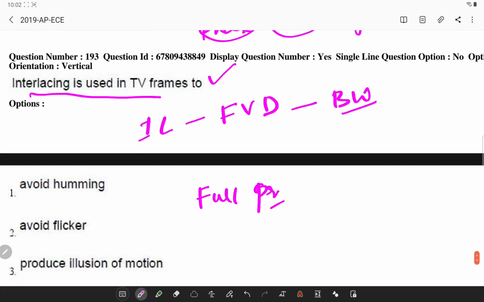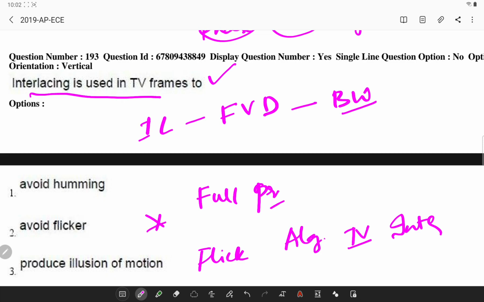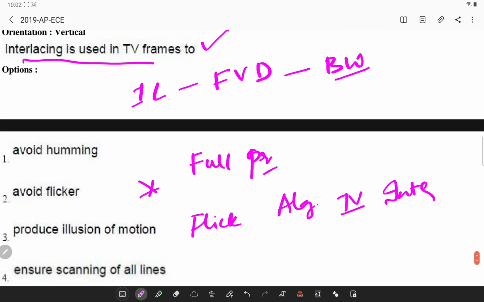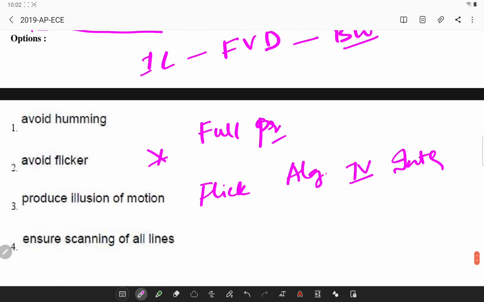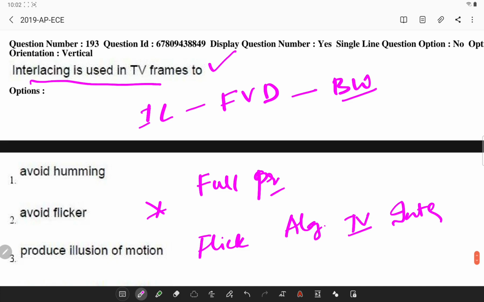To prevent flicker, all analog broadcast television systems use interlacing. This is the important point. Interlace is simply a scanning technique that stitches two successive image reads from a camera. So interlacing is basically used to avoid flickering.